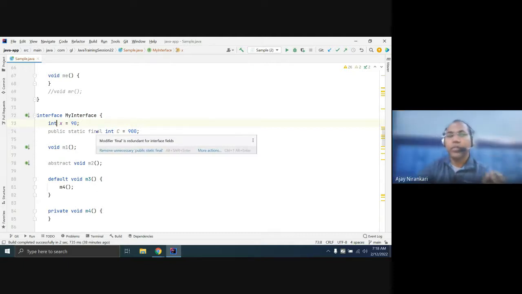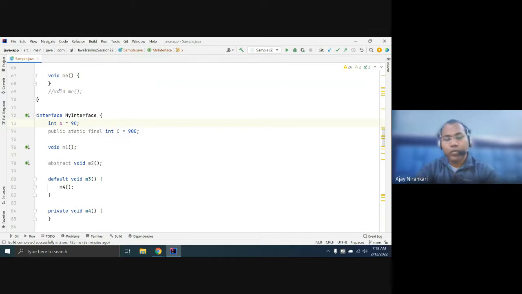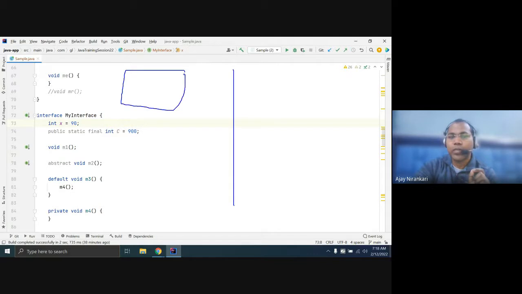So the major difference, please note, and why Java 8? Before Java 8 there were a lot of differences, but from Java 8 we have only one major difference. This is the abstract class, and this is your interface. Technically, here you can declare any kind of variable. Here you can declare static variables, and you can declare instance variables.